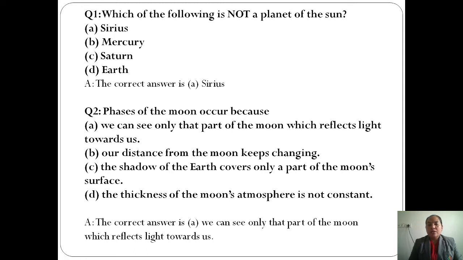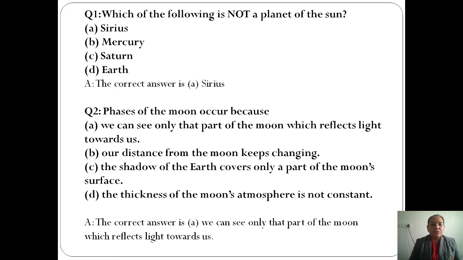See, you know the planets are 8 in number. Before it was 9 and Pluto was considered as a dwarf planet. Already you have learnt in the regular classes, isn't it? Now, out of 4 options, Mercury is also a planet, Saturn and the Earth. All 3 are planets except Sirius. Sirius is a bright star. It is the brightest star. Did you understand? Hence, the option is Sirius. Is it clear to you all? Fine. We'll go to the next question.